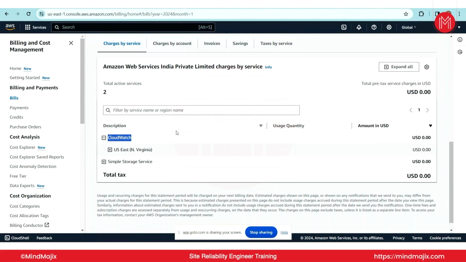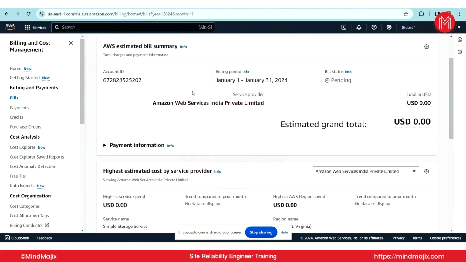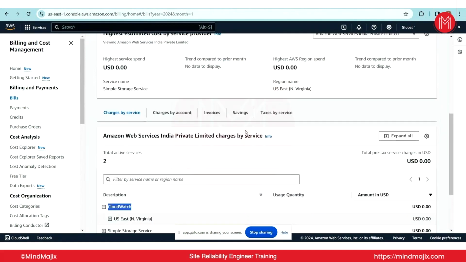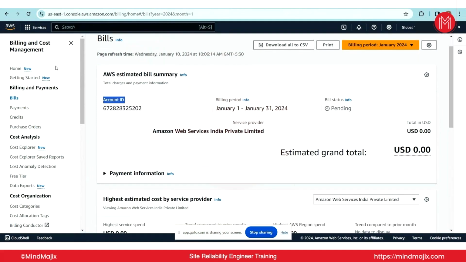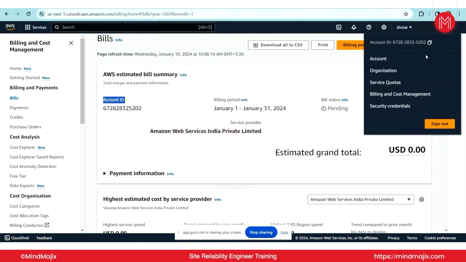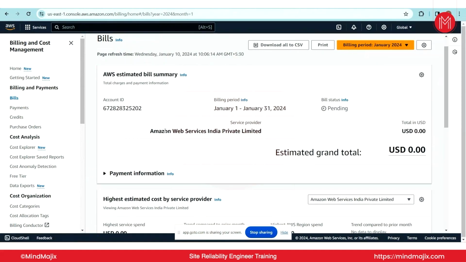If we integrate it with the bills, whenever the bill reaches a target we set, like $2 or $3, you will get notified that your bill has reached that amount for the services you have utilized, so that you can take appropriate action rather than the bill getting exceeded. So you can always come here, check the bill and cost management, and see whatever you need. Is that clear till now?